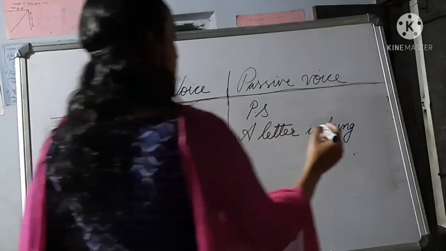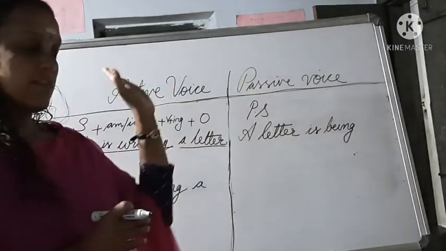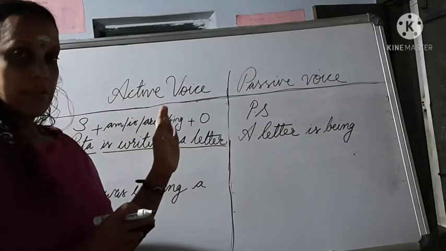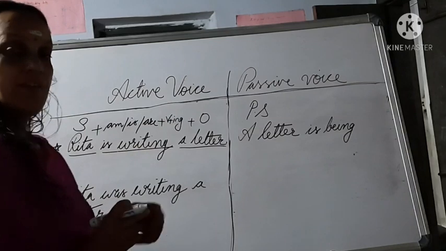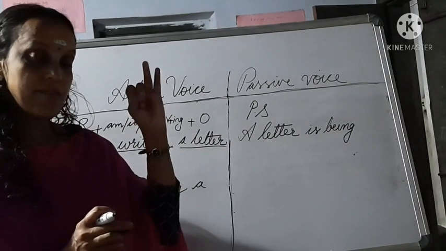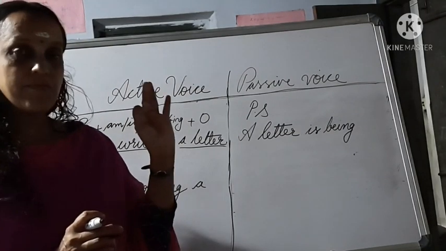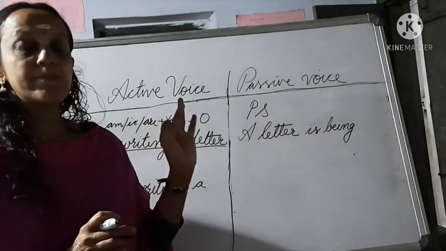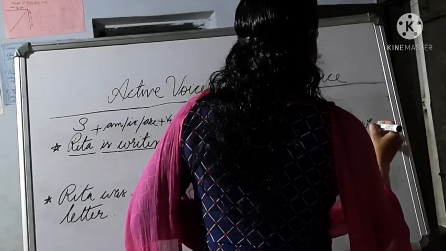So is being, and I already told you, after that you should include the V3 form. What is the V3 form of write? The first form is write, the second form is wrote and the third form is written. So the V3 form or past participle form of write is always written. Is being written,